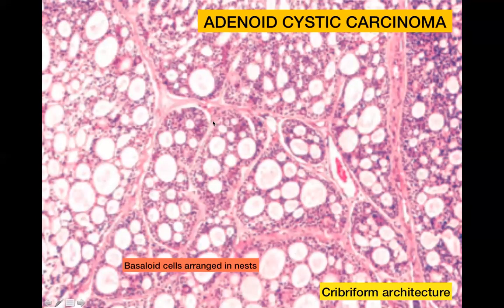So you can see that this tumor is composed of nests of basaloid cells, and then there are these punched out spaces in between, right? So those punched out spaces are reminiscent of a sieve. So that is why it is called a sieve-like or cribriform architecture.